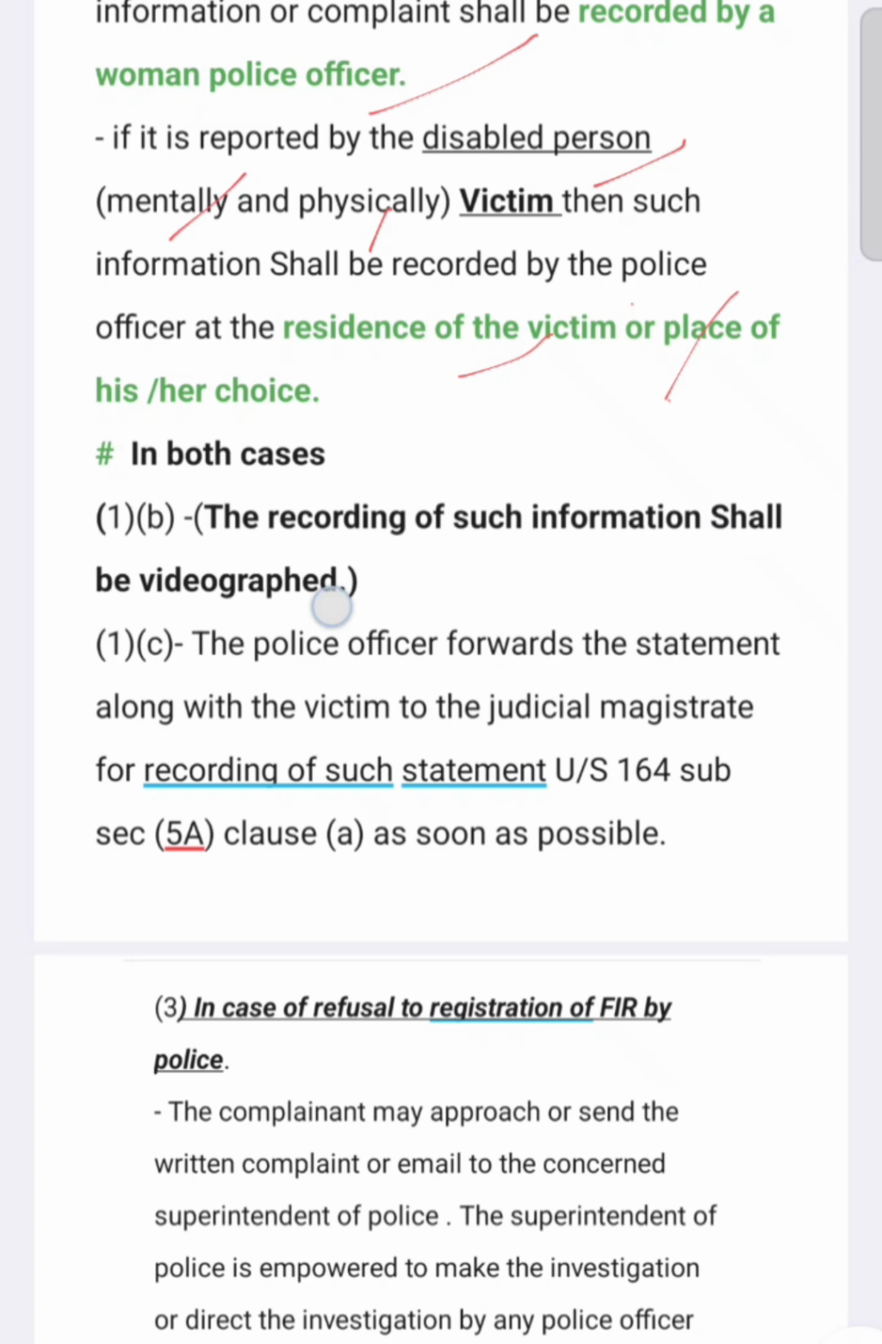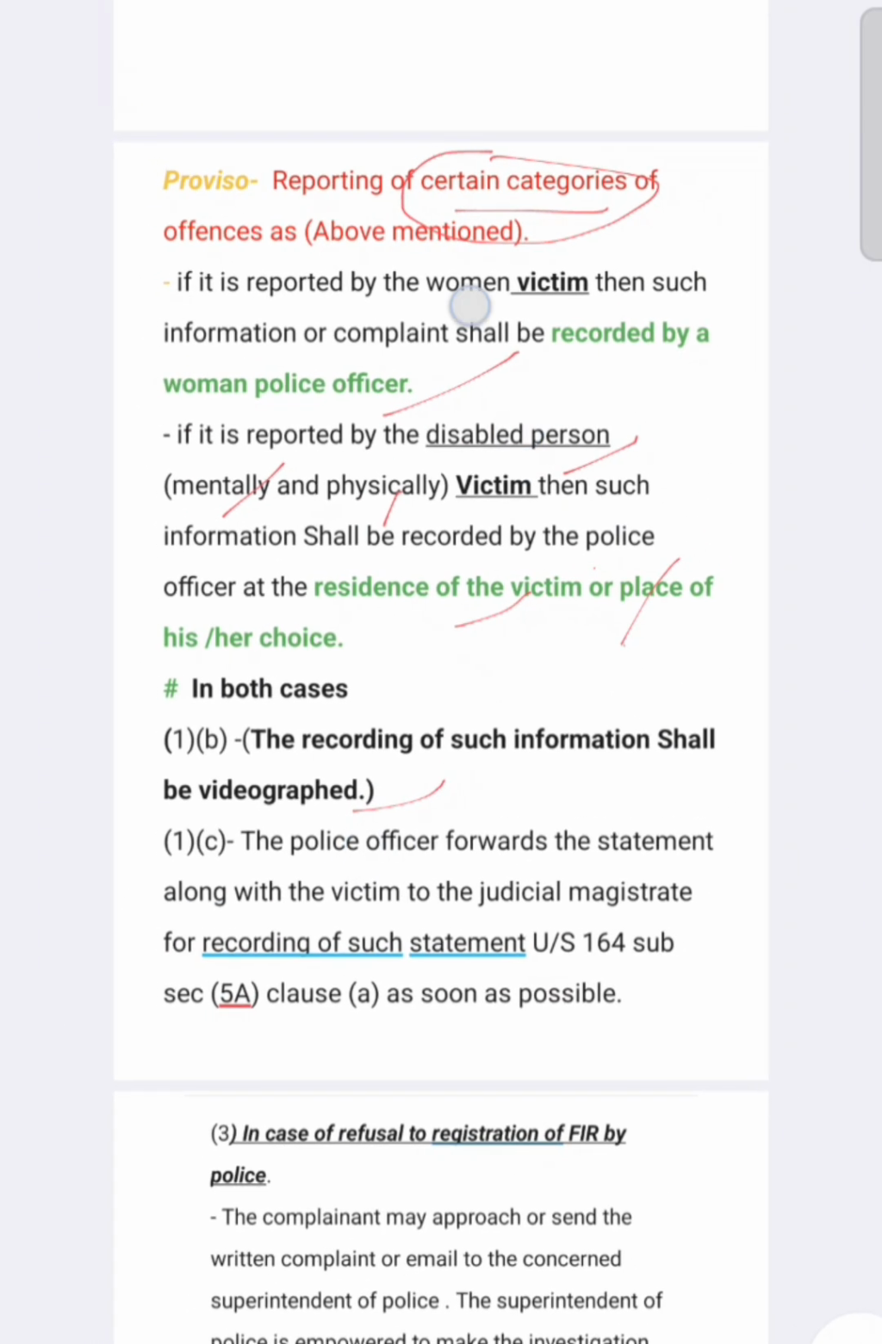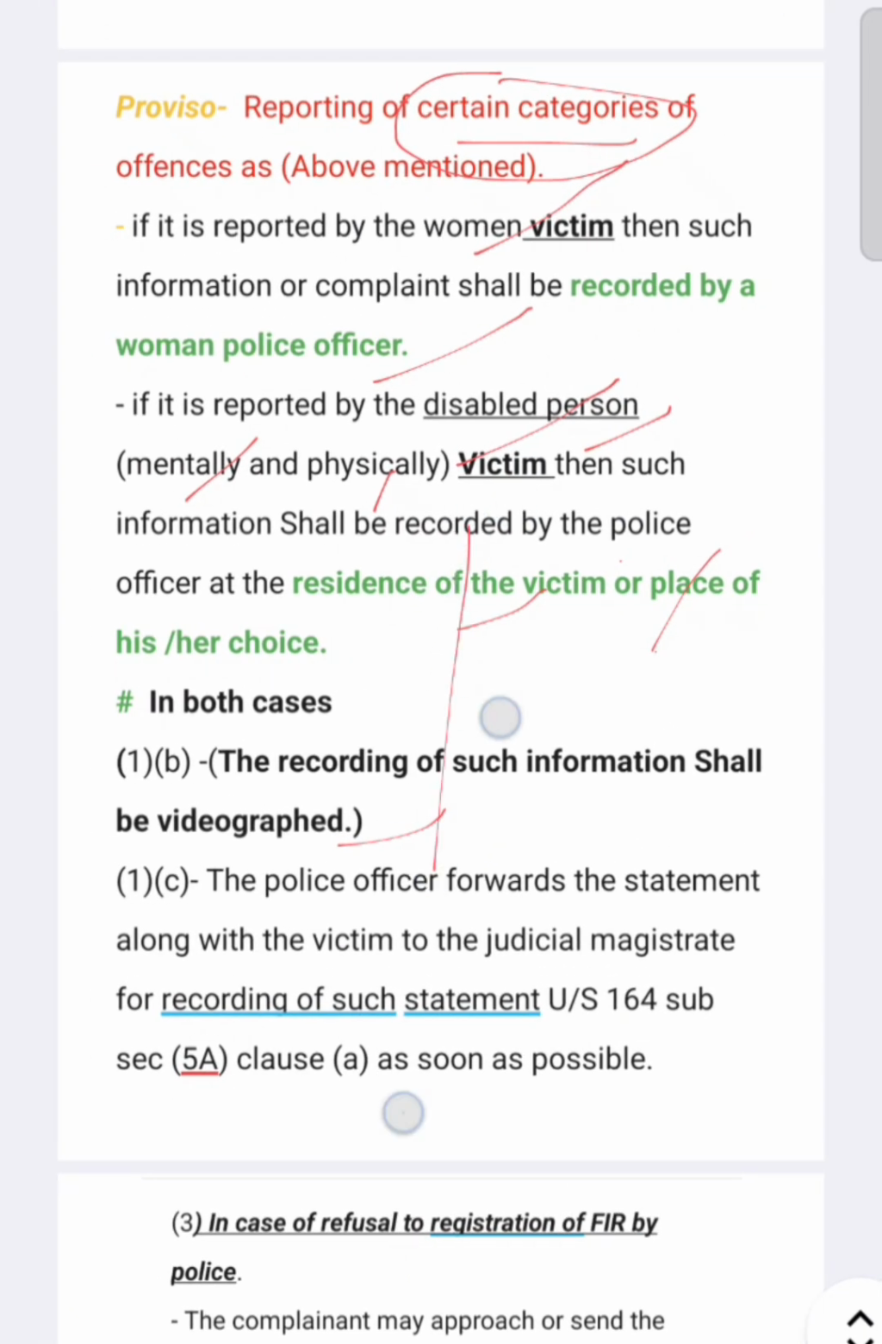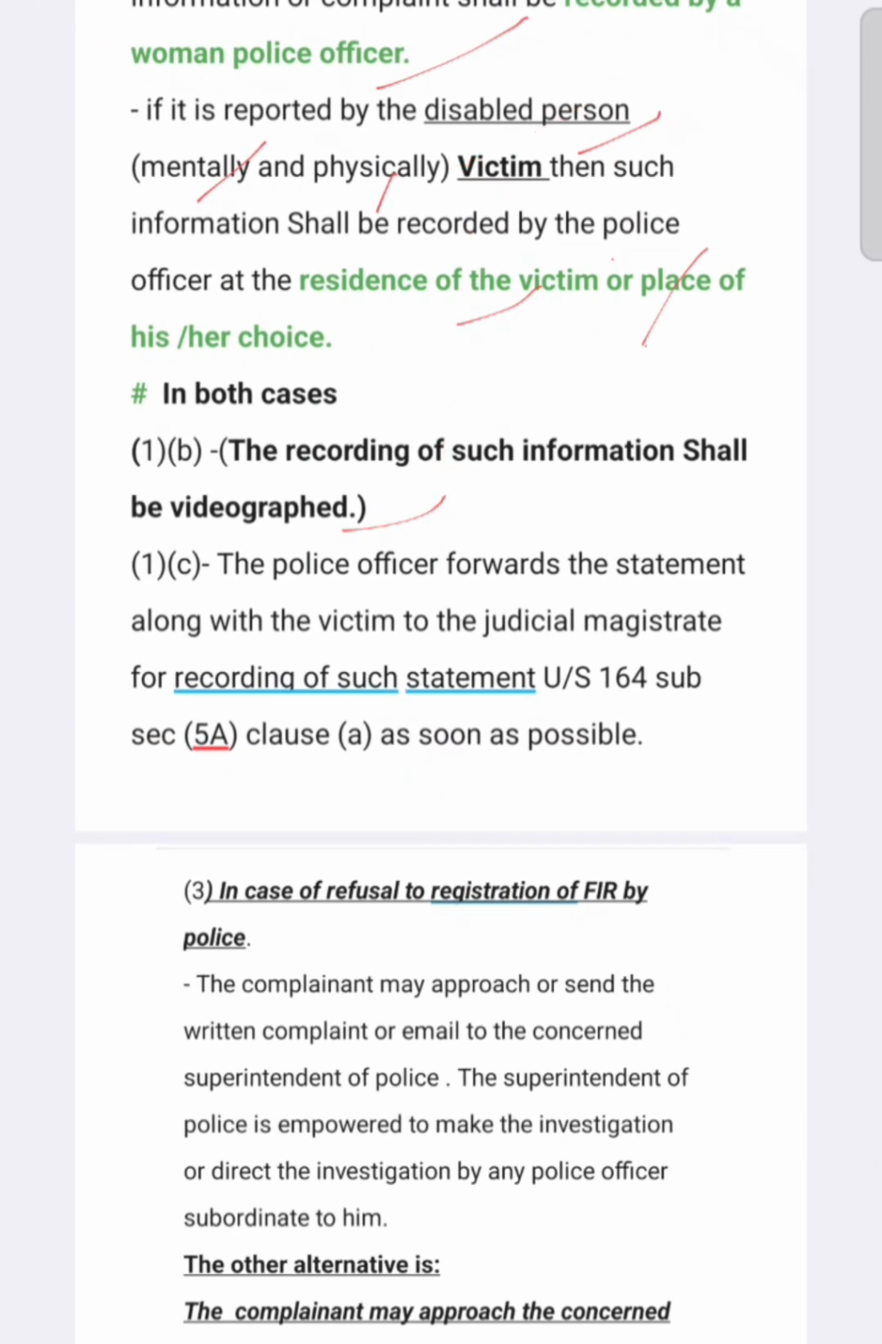Now in both cases, as per subsection 1 clause B, the recording of such information shall be videographed. Means in both cases, by a woman victim or by a disabled person, if crime is reported, the recording of such information shall be videographed. Next, as per subsection 1 clause C, the police officer forwards the statement along with the victim to the judicial magistrate for recording of such statement under section 164 subsection 5A clause A as soon as possible.